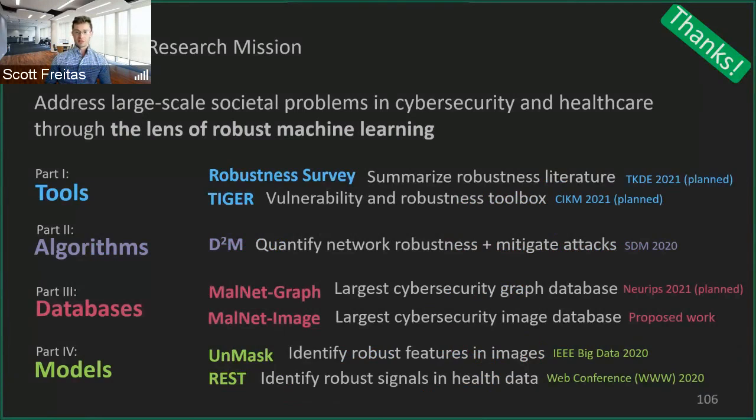So in conclusion here, today I presented my PhD dissertation plan, comprising both the completed and proposed work. The dissertation was comprised of 4 major components: the tools that guide and assist researchers in navigating the complex field of graph robustness, and then through the tools developed there, the algorithms, and also the databases and the models. So in summary, thank you everyone for being here, and this is the end of my presentation.